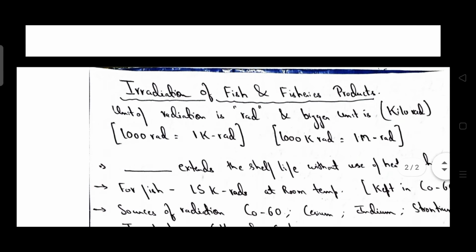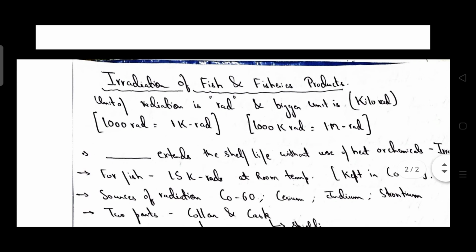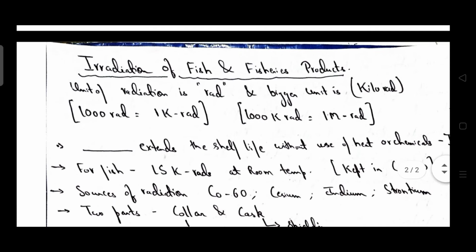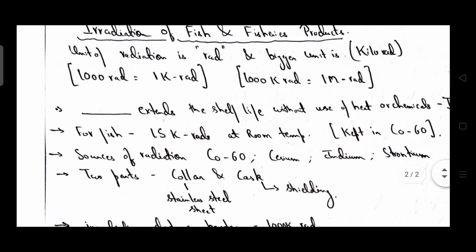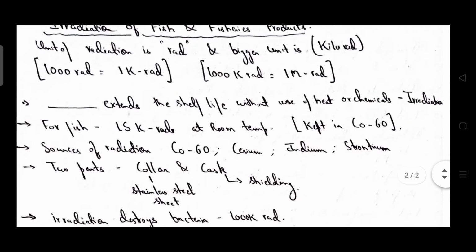Then coming to irradiation of fish and fishery products. Points related to irradiation of fish and fishery products. First point, unit of radiation is rad and bigger unit is kilorad. 1000 rad is equal to 1 kilorad and 1000 kilorad is equal to 1 megarad. Irradiation extends the shelf life without use of heat or chemicals.